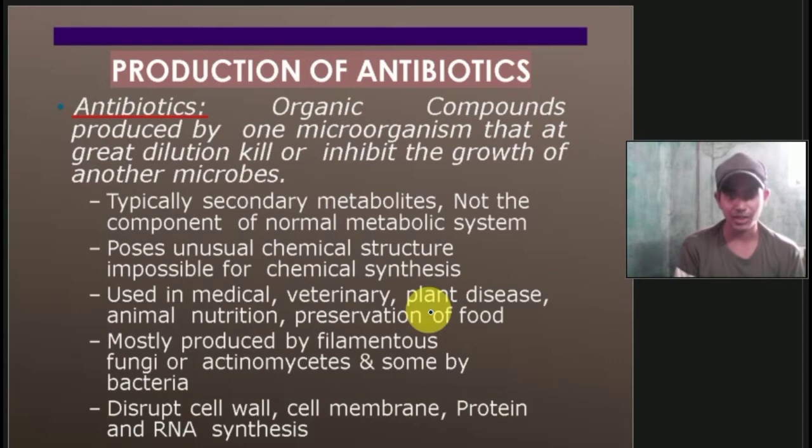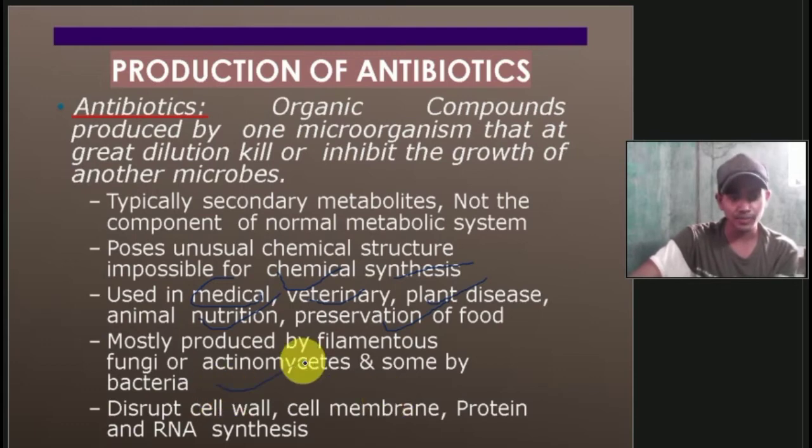Like we have seen with the primary metabolite, it is a normal metabolic system that produces alcohol or acetic acid. But a secondary metabolite is not a normal metabolic product. It is produced during the stationary phase. It possesses unusual chemical structure, and chemical synthesis is impossible. Then it is used in medical, veterinary, plant diseases, animal nutrition, and preservation of food. Whatever antibiotics we obtain are used in medicine, veterinary, plant disease, and the cure of several diseases. Then they are mostly produced by filamentous fungi or actinomycetes, and some by bacteria.